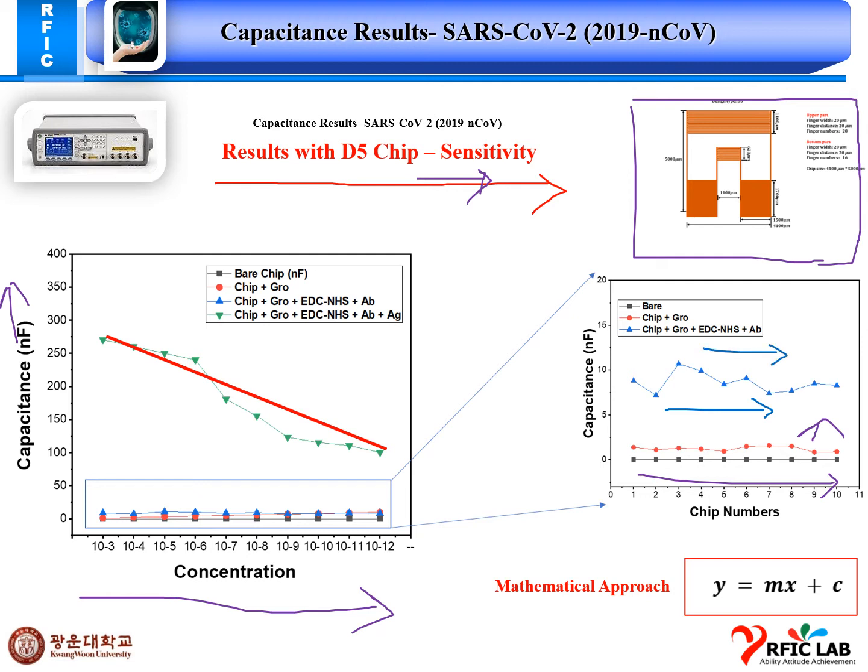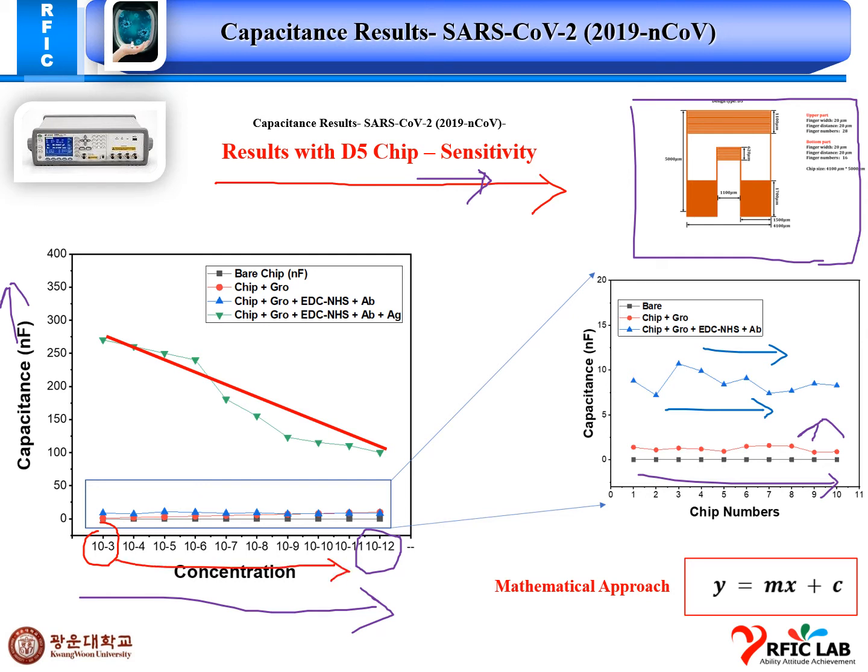The final important part of our work is that I use different concentrations from 10 to the power minus 3 to 10 to the power minus 12. As we can see, 10 to the power minus 12 is the minimum concentration and this is the maximum concentration.